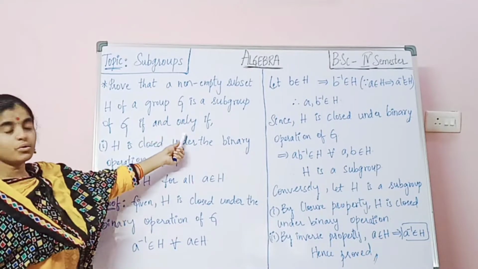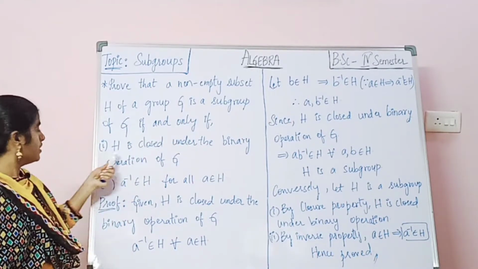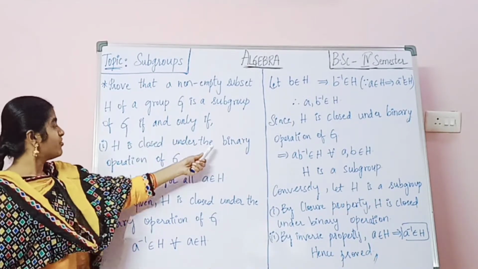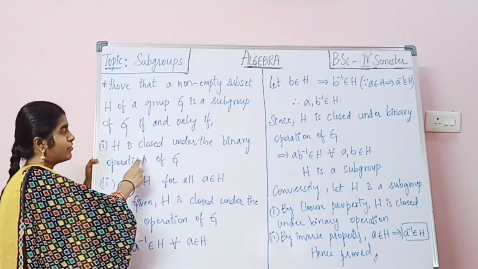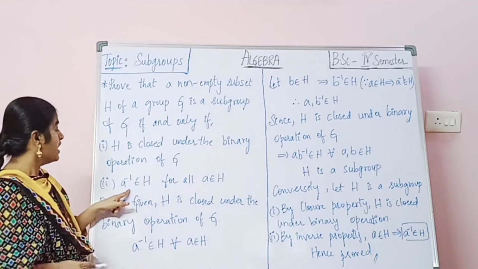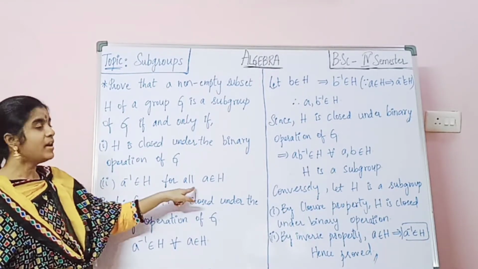Now next theorem: prove that a non-empty subset H of a group G is a subgroup of G if and only if, first, H is closed under the binary operation of G, so H should be closed under the binary operation of G. Next, A inverse belongs to H for all A belongs to H.